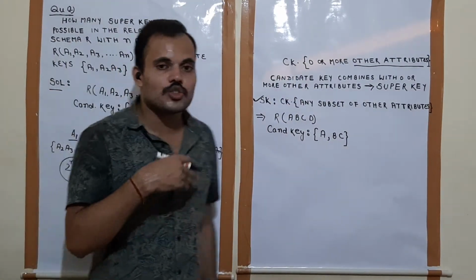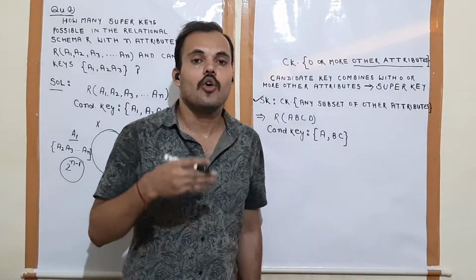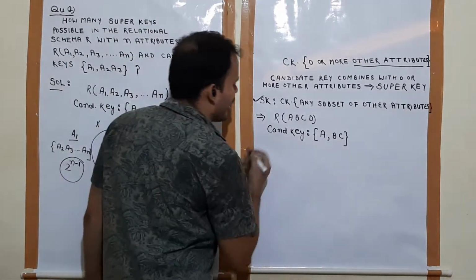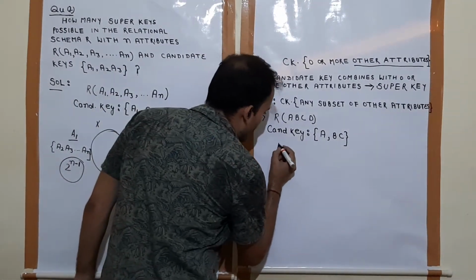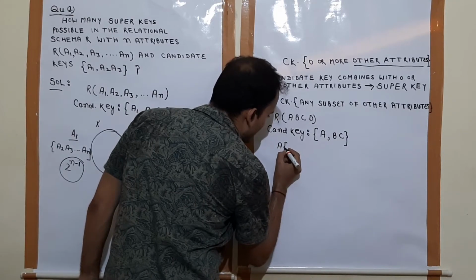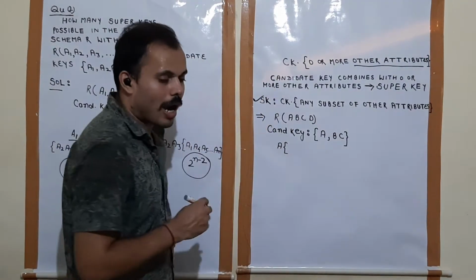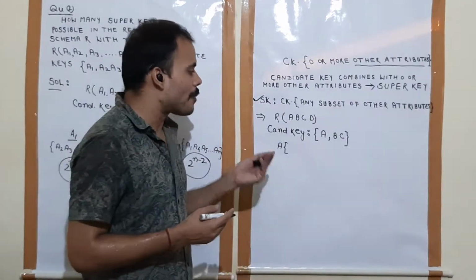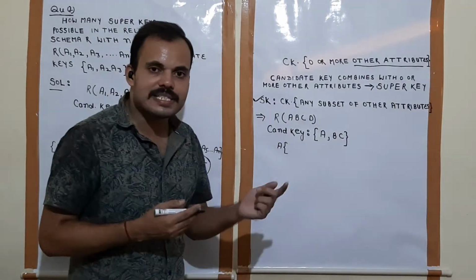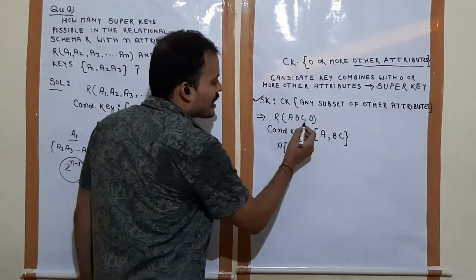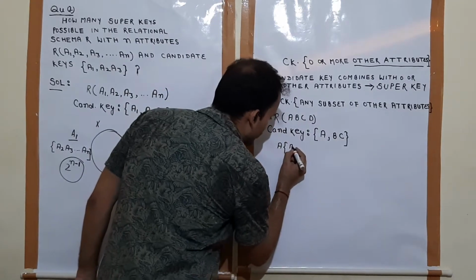Now, how many super keys are possible over the candidate key A? What are the other attributes after leaving A, because A is the candidate key? B, C, D.